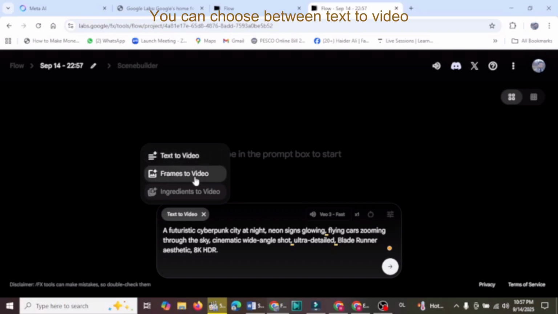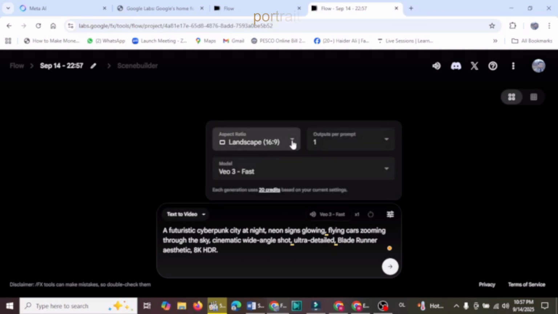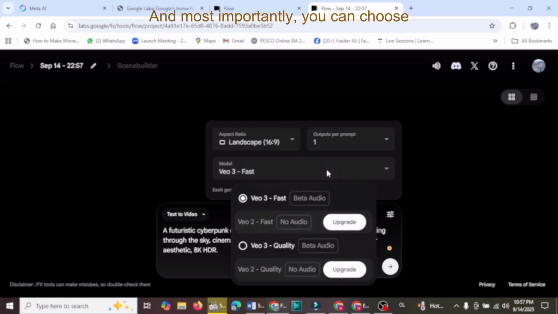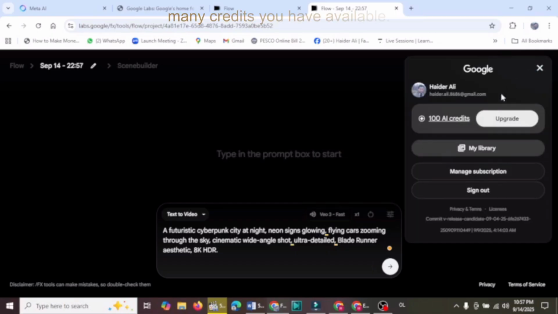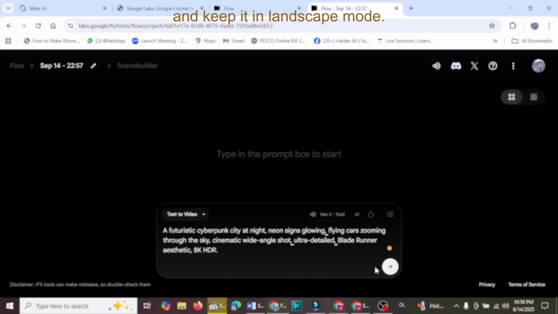You can choose between text to video or frame to video. You can set the orientation to landscape or portrait. You can decide how many videos you want to generate at once. And most importantly, you can choose between Veo 3 Fast for a quicker render or Veo 3 Quality for the best cinematic results. And right at the top, you can also see how many credits you have available. For this demo, let's select text to video and keep it in landscape mode.